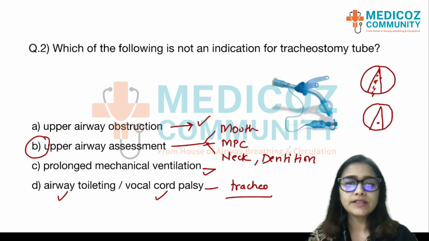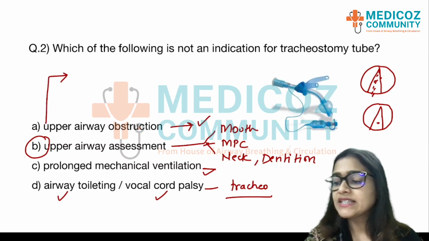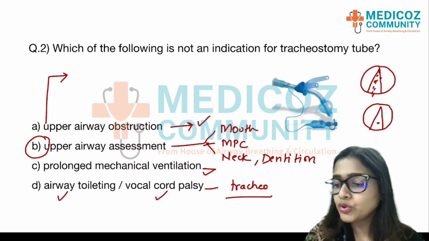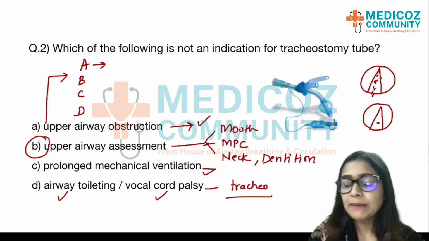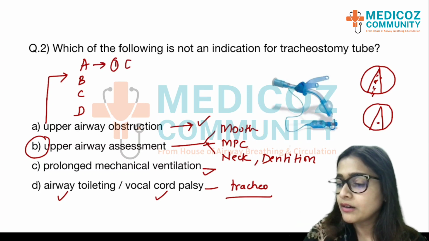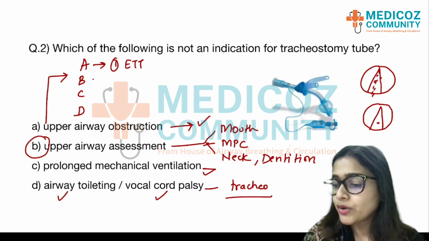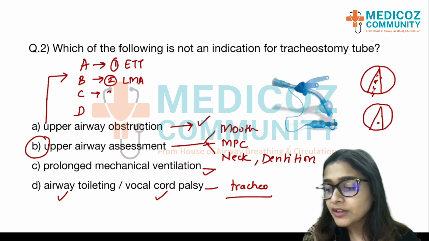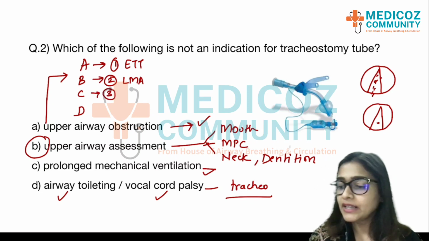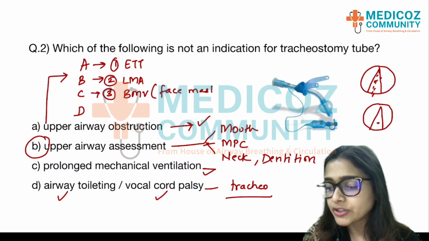So, remember, upper airway obstruction, if the patient is not able to breathe at all and is going rapidly into hypoxia, we are going to do something called front of neck access. So, if there is a difficult airway situation, you'll usually have your plan A, B, C and D in place. Plan A, first we will try to put an endotracheal tube down. For some reason, if you are not able to place the endotracheal tube, then option B becomes laryngeal mask airway, LMA. Again, if we are not able to secure laryngeal mask airway, then we'll try for bag mask ventilation or face mask ventilation.